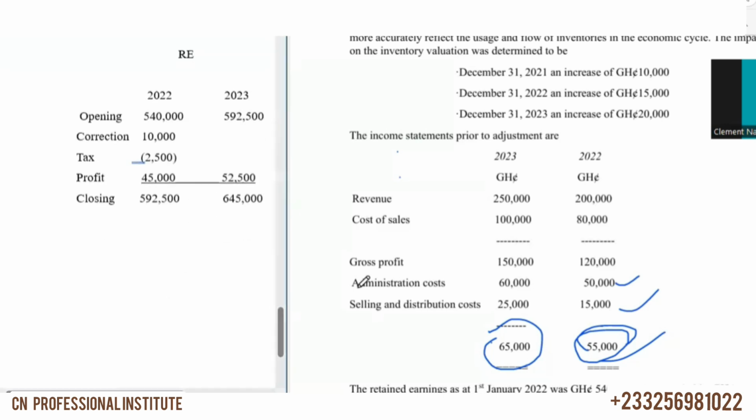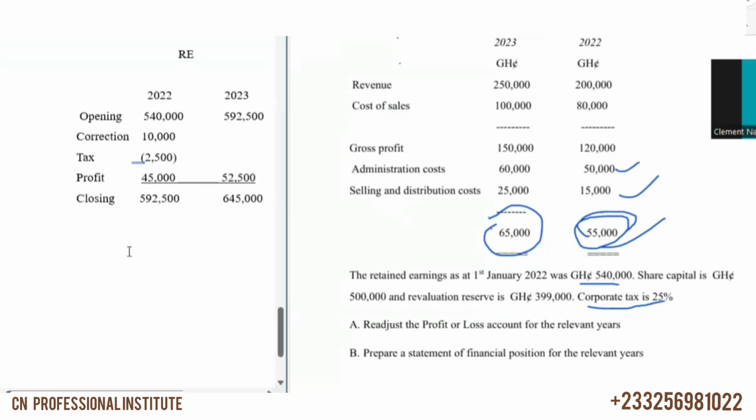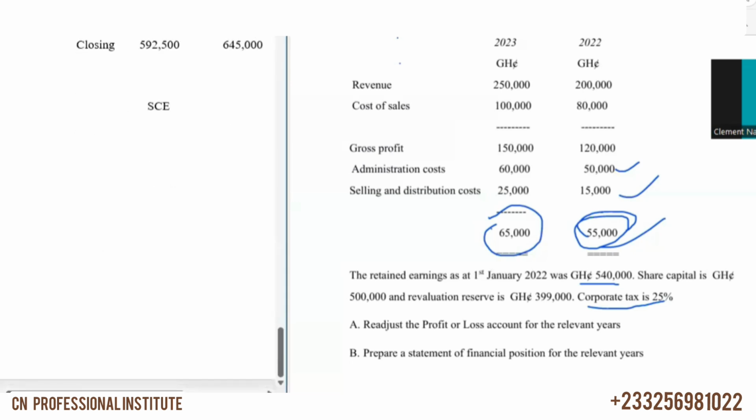Let's redraft the changes in equity. Okay, so let's check the statement of changes in equity. Now let's start. So with the equity, we have columns, right?